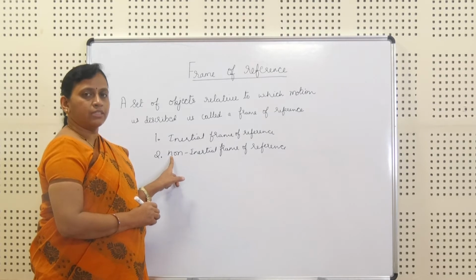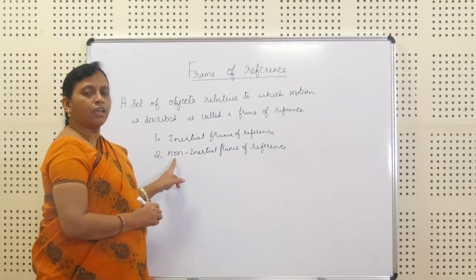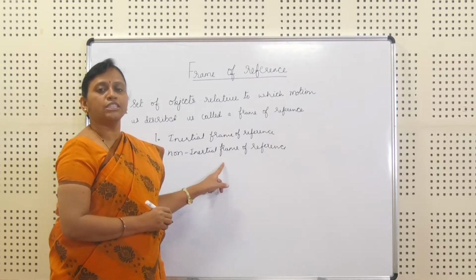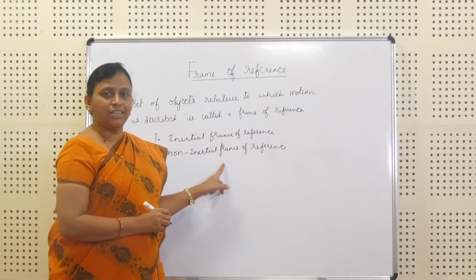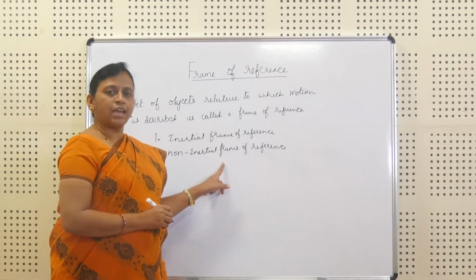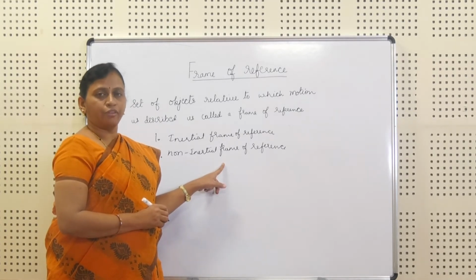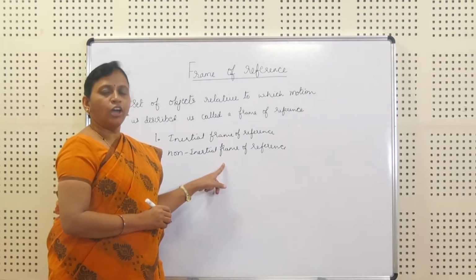The non-inertial frame of reference is defined like this: a frame of reference in which Newton's law of motion is not valid. How to describe this? A frame which is accelerating and also a rotating frame is called a non-inertial frame of reference.